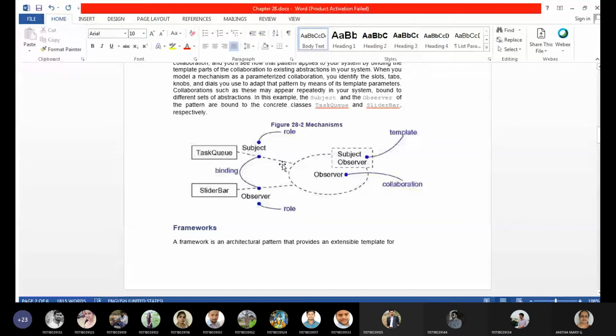If you remember, a collaboration is nothing but a mechanism for us. And this collaboration or mechanism is working along with task queue and slide bar. So these are the roles. Subject and observer are the roles for this mechanism. Usually in any diagram we give connections as solid lines or some kind of relationship. But dotted lines are not a kind of relationship, just connecting.